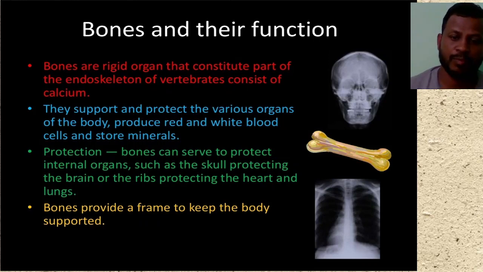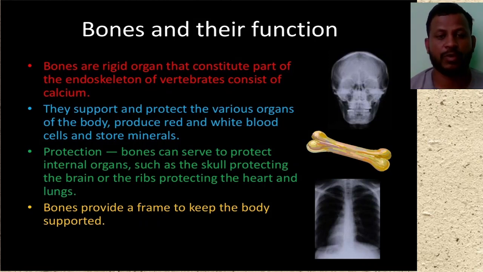This is very important for living organisms. Why? Because the bones, or the skeleton system, give shape to our body. So these are very important to study.